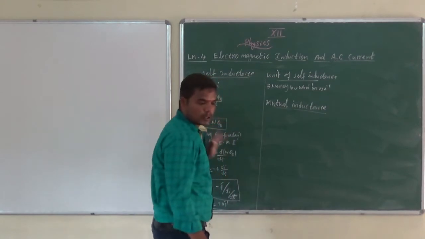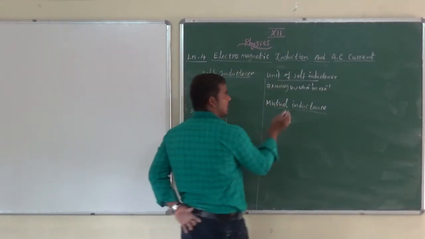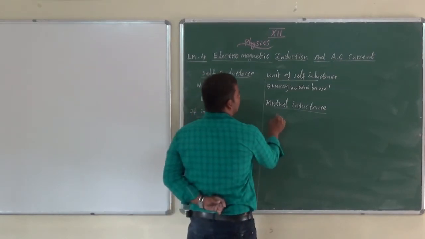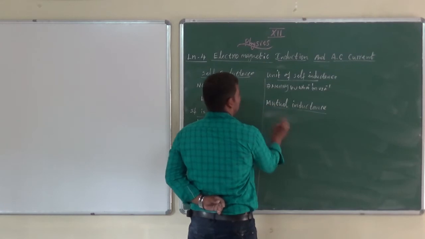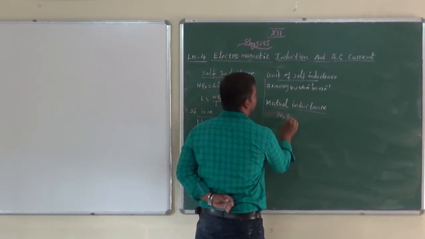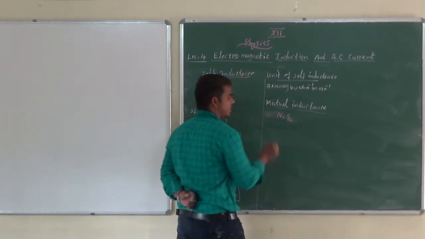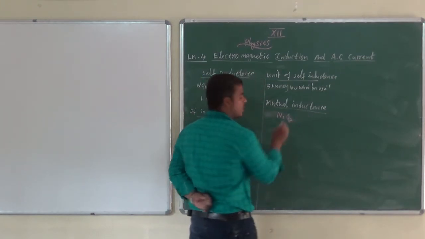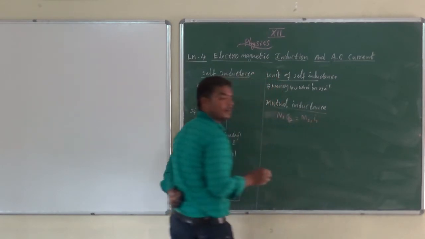Mutual inductance means two coils. See, I will change the color, chocolate color. N2 φ_B2 equal to M21 I1.